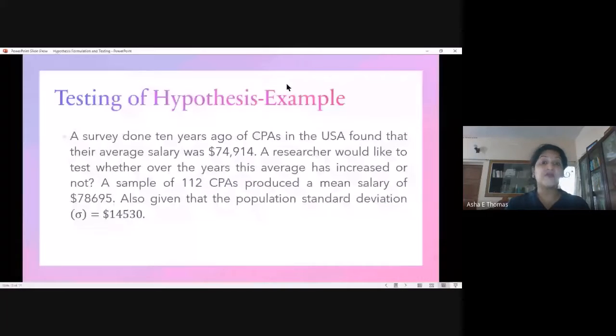Now we are going to test this in the crude way. You can see that H naught is less than or equal to 74,914, and the alternative is more than 74,914, so it is a right tail test. Now we have set the direction, and we are going to test it.